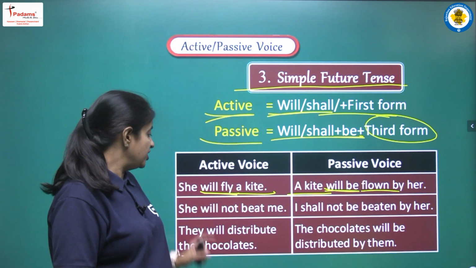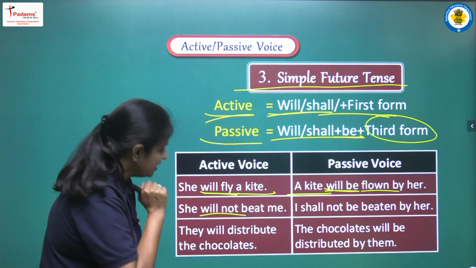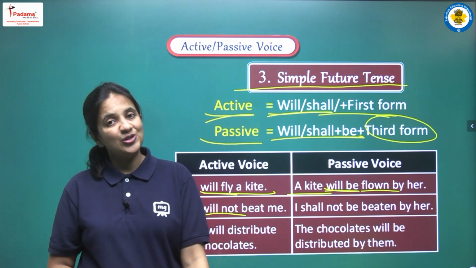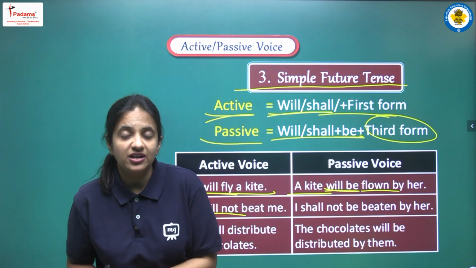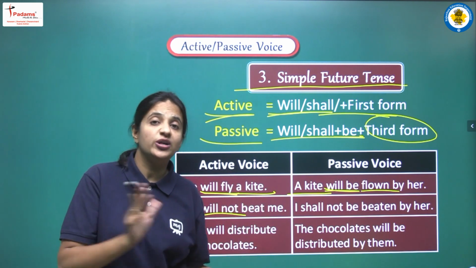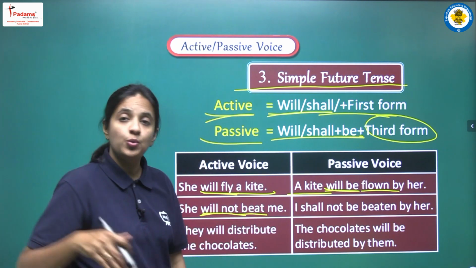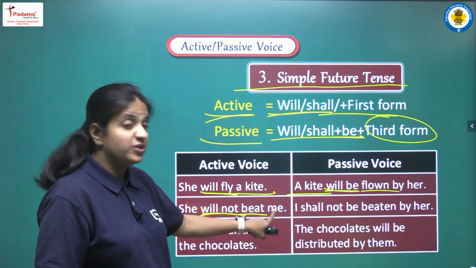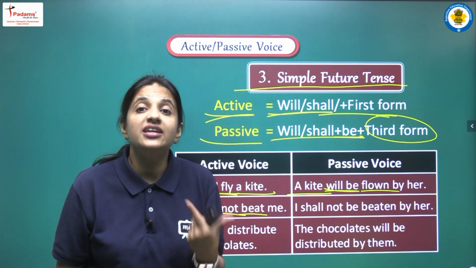Next sentence, she will not beat me. So students, here we can say that we are having a negative sentence, and as I have told you earlier, we cannot change the form. A negative sentence of active voice will be negative also in passive voice. So again we can say that will plus first form, so we are having future simple. Now what is the object? The object is me, that is a pronoun, so we have to change the case.